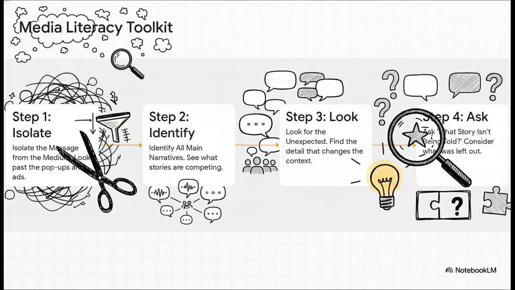So here's a little 4-step toolkit you can use. Step 1, learn to separate the message from the medium. Just ignore the pop-ups and get to the core content. Step 2, figure out all the competing stories. What could have been the main headline? Step 3, always hunt for the unexpected detail. That one little thing, like the date, that just flips the whole context. And finally, step 4, this is the most important one, ask yourself, why is this story being framed this way? What's been left out? This is how you go from just consuming info to actually understanding it.